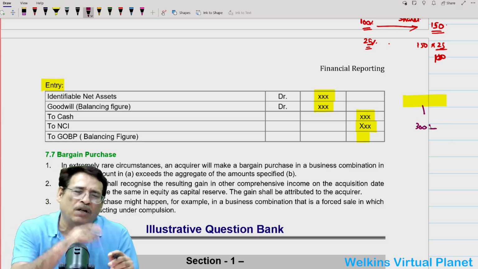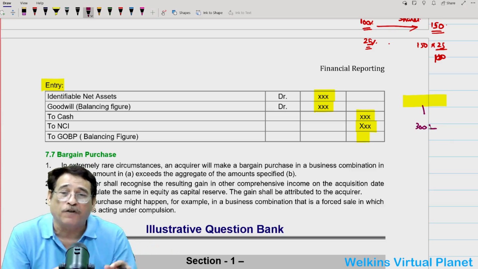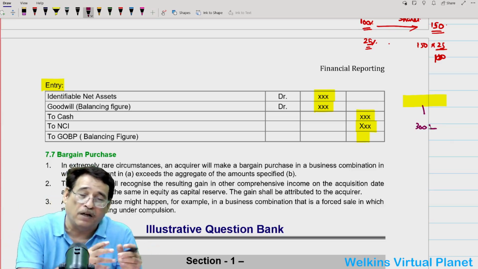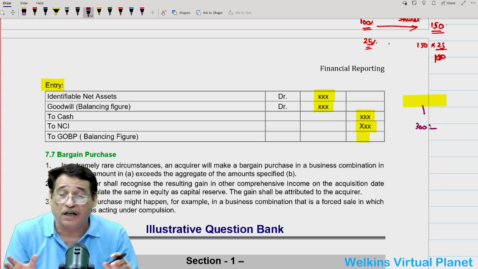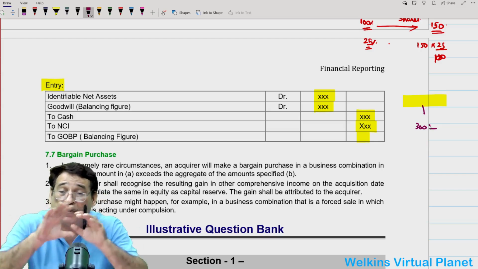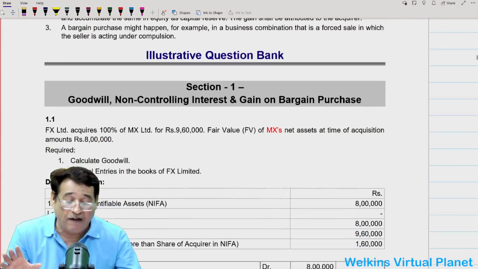And the standard clarifies further that if you are having a bargain purchase in practical life, then you must recompute it again. Just see to it whether you have committed any mistake or not. You must make a proper review. So these are the things which we will do.